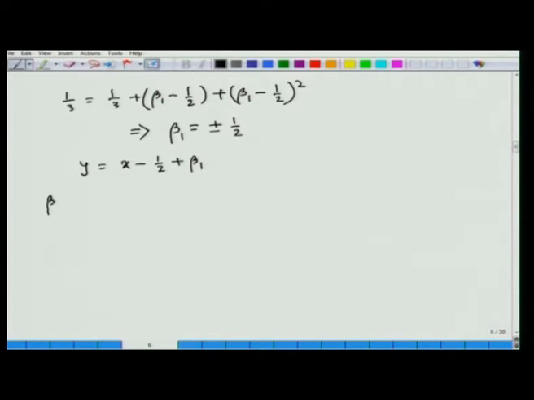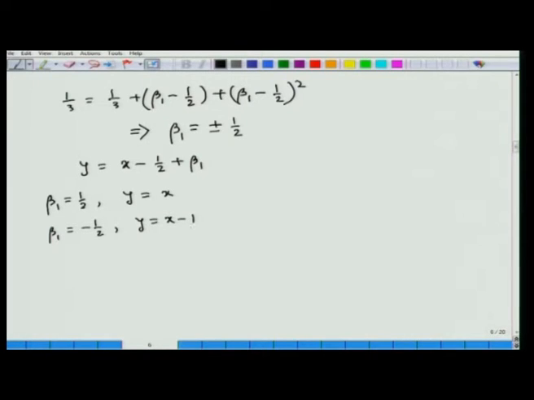So, therefore, substituting beta 1 equal to half, we find y equal to x is a solution, and for beta 1 equal to minus half, we find y equal to x minus 1 is a solution.